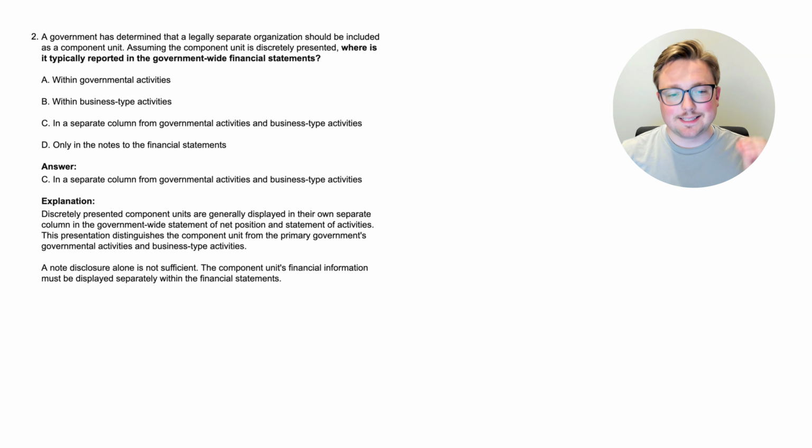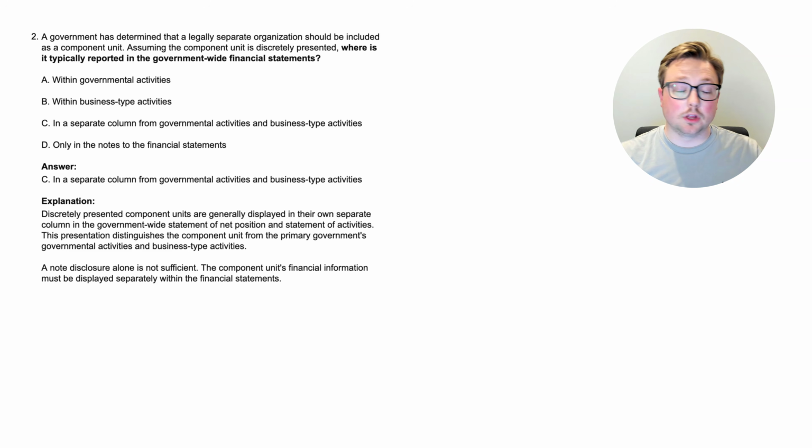All right, here we are at the answer, C. It's going to be reported in a separate column from governmental activities and business type activities. So let's learn more about this. Discretely presented component units, and by the way, we're going to learn even more about those in a few questions, are generally displayed in their own separate column in the government-wide statement of net position and statement of activities. This presentation distinguishes the component unit from the primary government's governmental activities and business type activities.